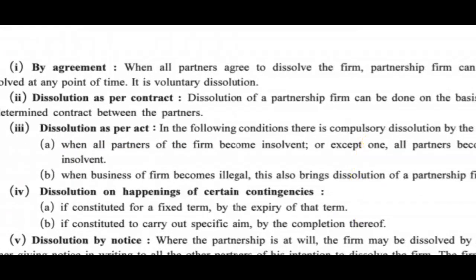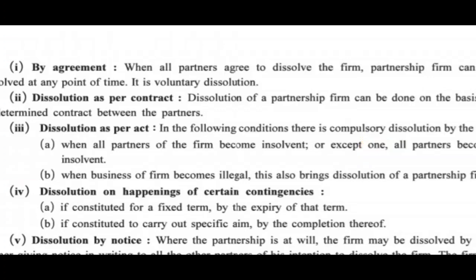Then the next point is dissolution on happening of certain contingencies. What contingencies? There are two contingencies: expiry of term or completion of work. First one, if constituted for a fixed term, by the expiry of that term. Suppose the partnership is made for a fixed term, so when that term expires, the partnership will also get over, that will be dissolution of the partnership firm.